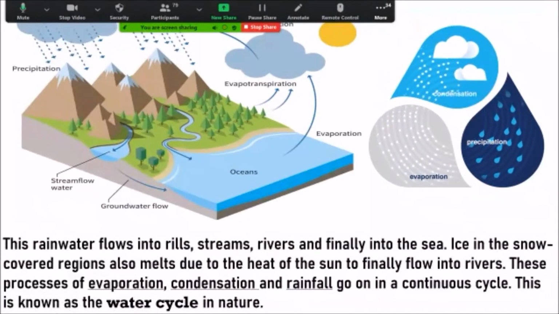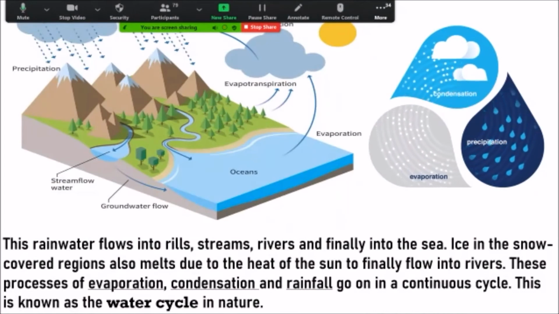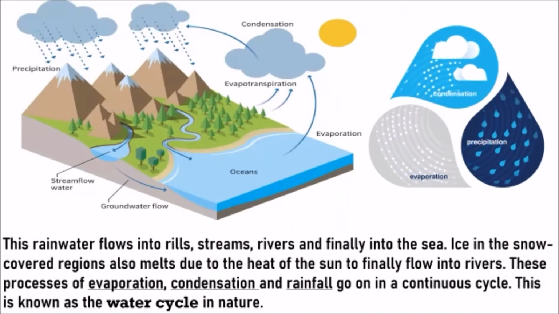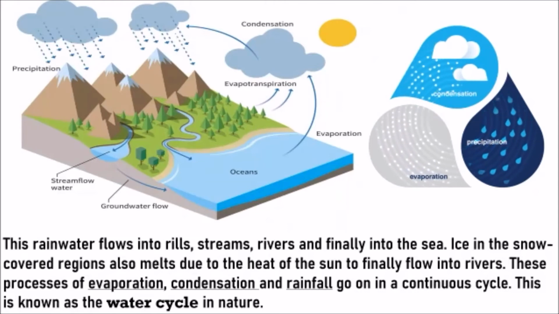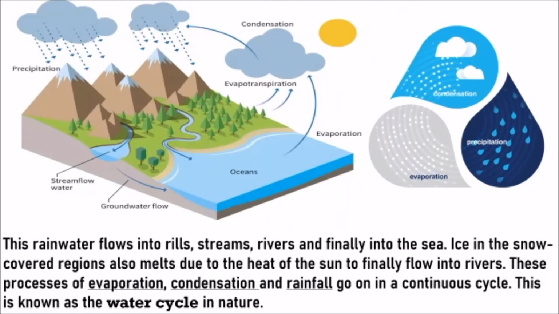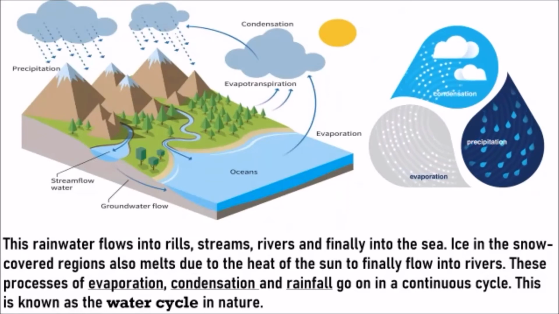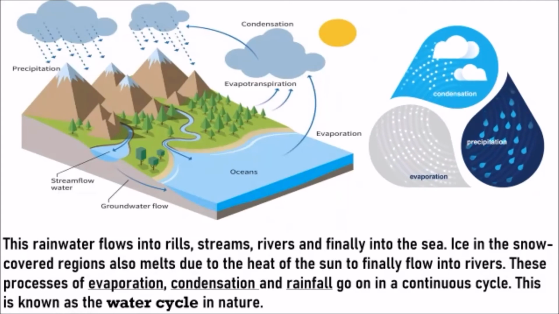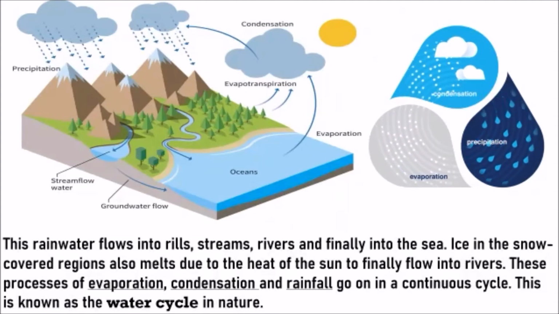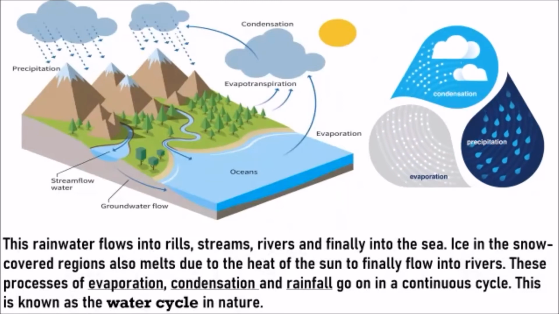Now, the ice in the snow covered regions, they also melt due to the heat of the sun. They also finally flow into the rivers. They also keep flowing. Now again flows into the river, and from river again what happens? Evaporation hota hai. Again, the sun falls on the water. There's evaporation happening. Water becomes vapor. Then from vapor it becomes again condensation. Matlab what? Vapor becomes water again, and then again it becomes a cloud, and once it's all together, again what happens, it again falls in form of rain.